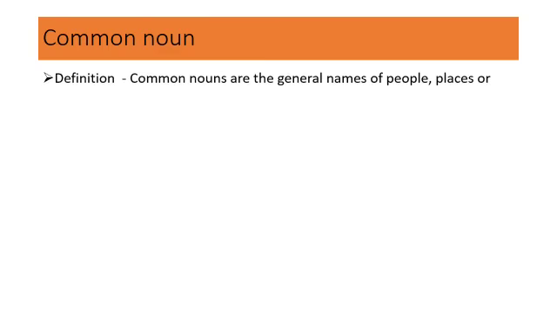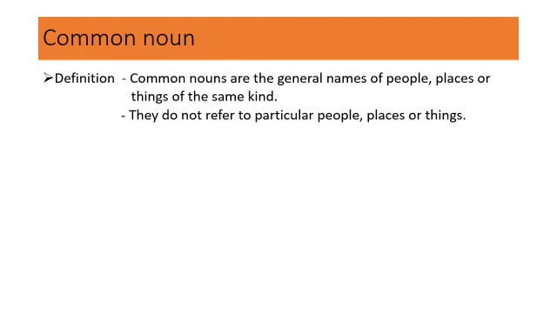Common nouns are the general names of people, places, or things of the same kind. They do not refer to particular people, places, or things. They usually begin with a small letter. This is something that you need to be careful about. Common nouns are general names. Second thing, they don't refer to specific things. And the third thing, they always begin with a small letter.